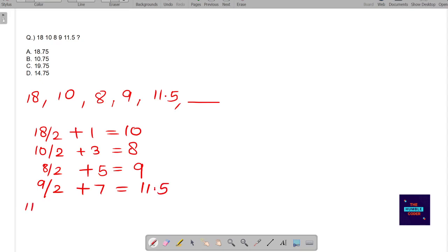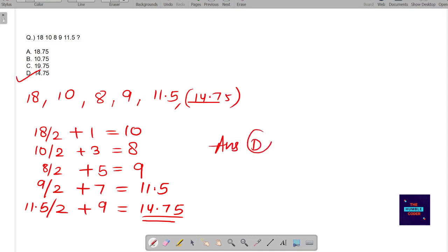Similarly, in this case, if we see 11.5, when we divide it by 2 and then add the next odd term, that is 9, we get 14.75 as the answer. So the next term in the series will be 14.75. So the correct answer for this question is option number D, that is 14.75.